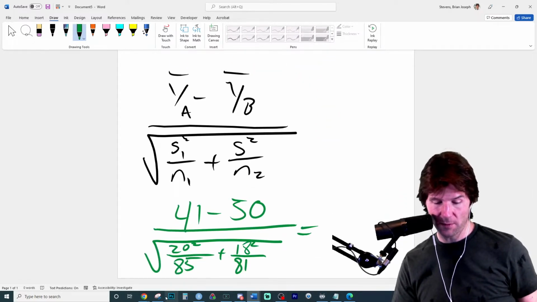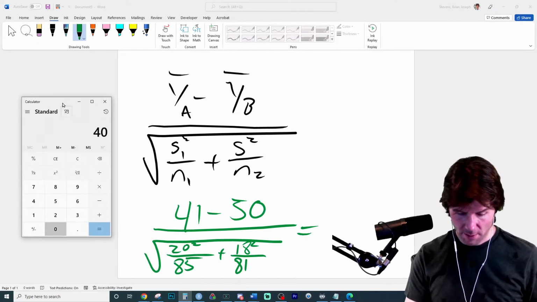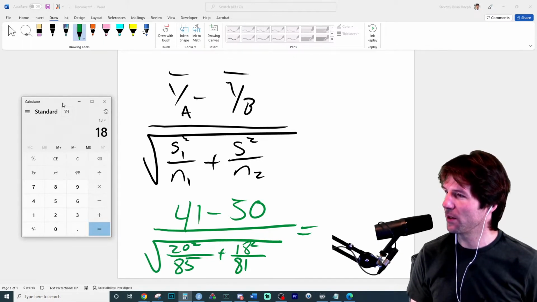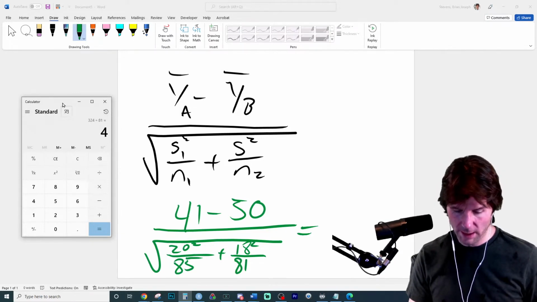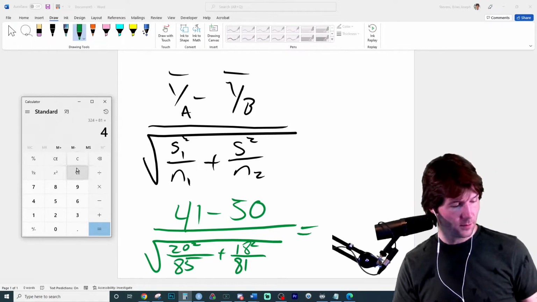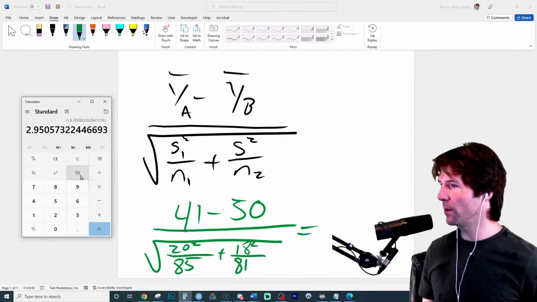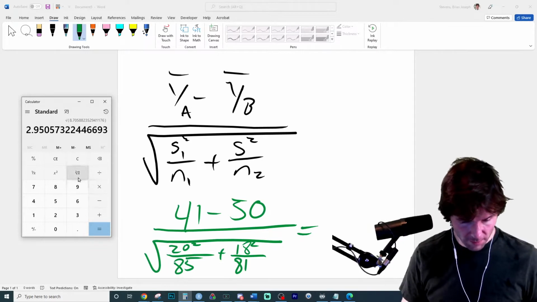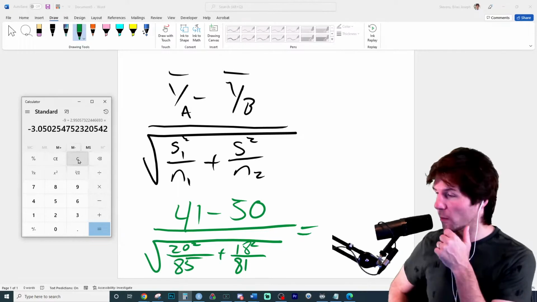41 minus 50, that's a difference of -9. We'll use that later. 20 squared is 400. 400 divided by 85, that's that. 18 squared is 324, divided by 81. Oh, what? No way. Whoa, wow. And that's going to be basically 3, so it's going to be like negative 3.1. Something like that, negative 3.1. Okay, 41 minus 50 divided by that. There we go. Negative 3 point.